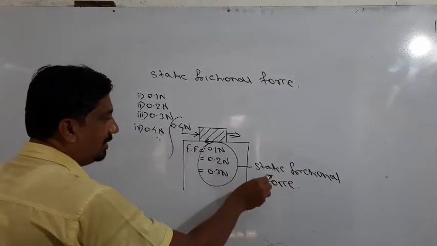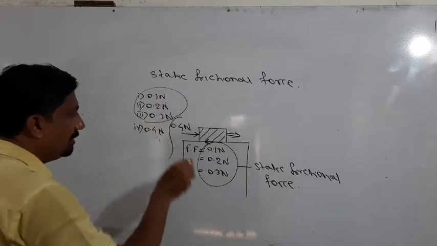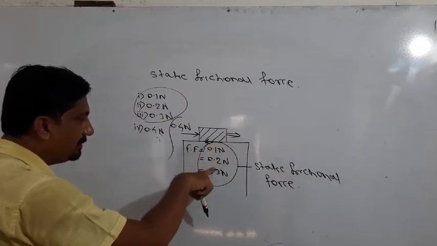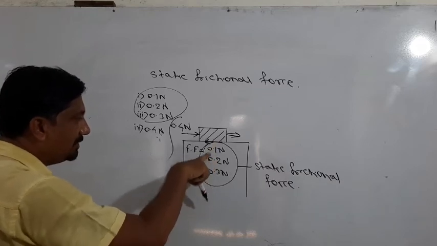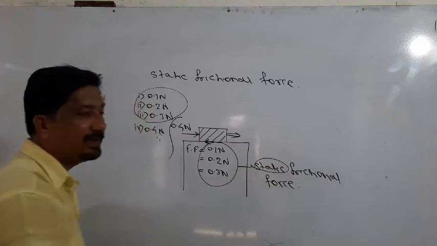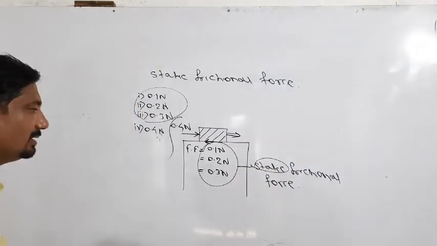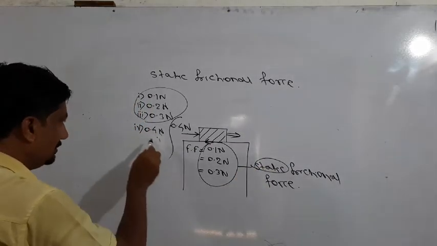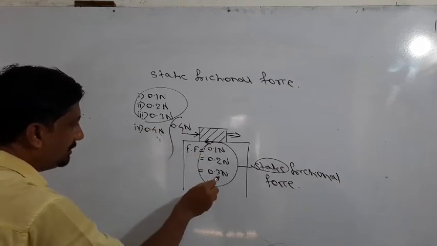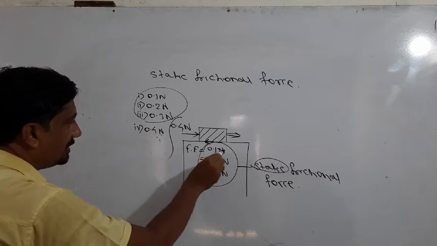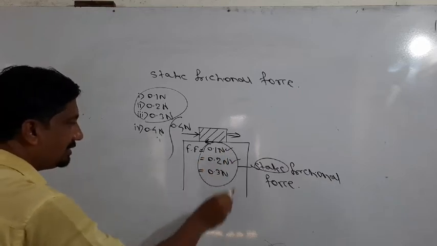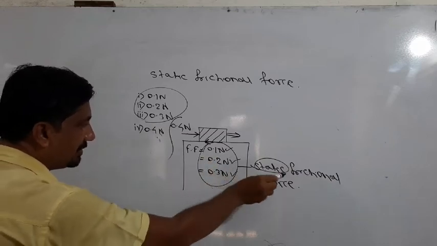These are all called static frictional force, because when this force is produced between the two surfaces, the body is at rest. Out of all the three values, at which this is the frictional force, the body is at rest, and that's why it is called static frictional force.